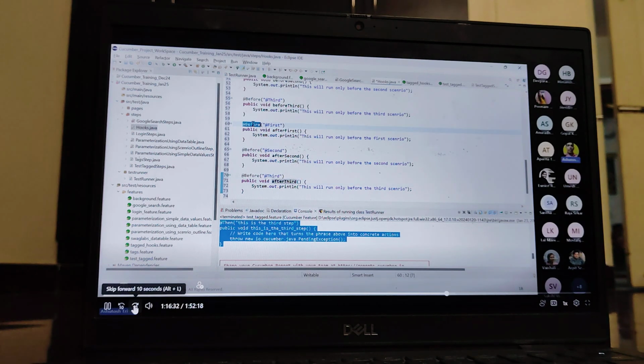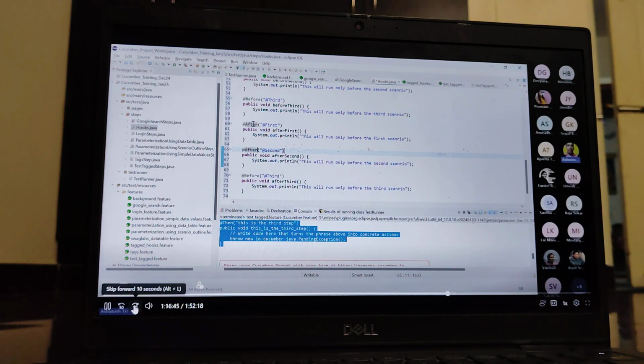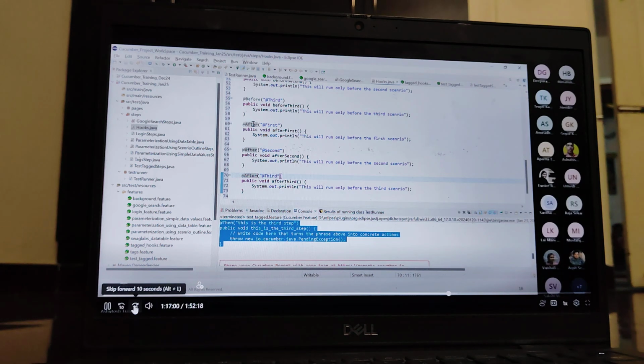Now here you can specify @After with the tags. This is the hooks you have defined.